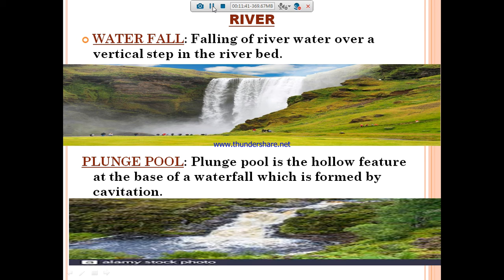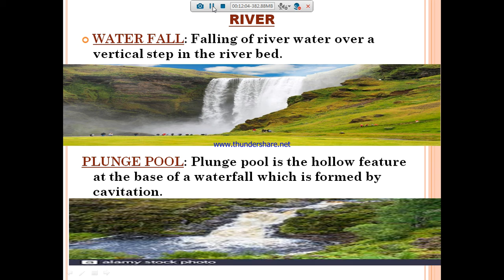Plunge pool. How is a plunge pool created? The force of the water falling on the river bed creates cavitation. Cavitation means it creates a deep base. See, while you are pouring water from a water bottle, if you pour in the same place, it creates a deep surface.